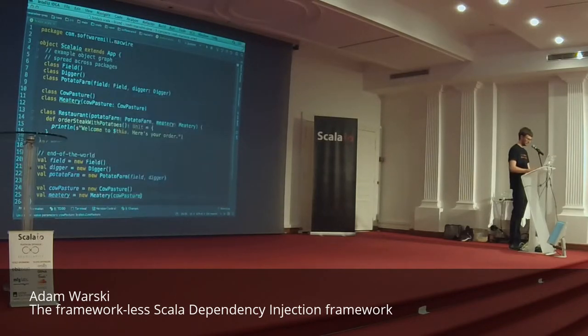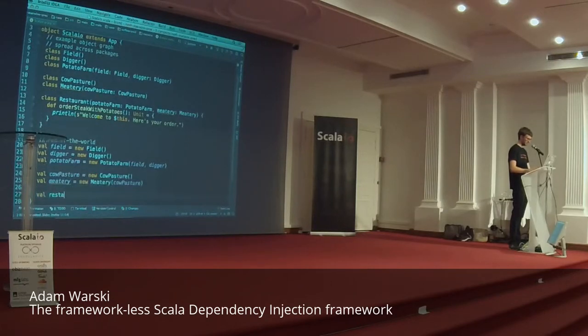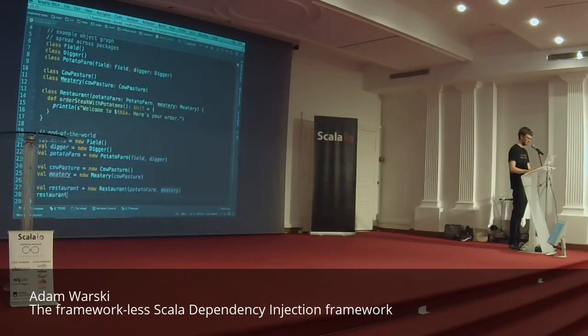And it takes cows, and the restaurant takes a potato farm and a meter, right? Yeah. And now I can invoke the method on our instance.